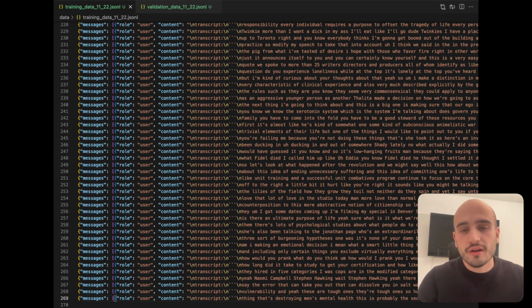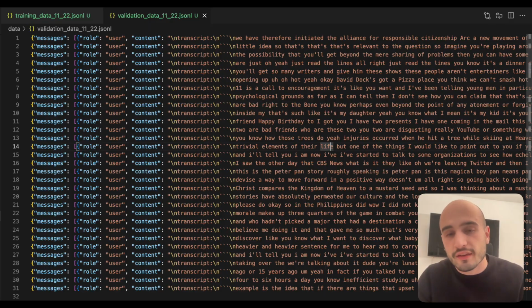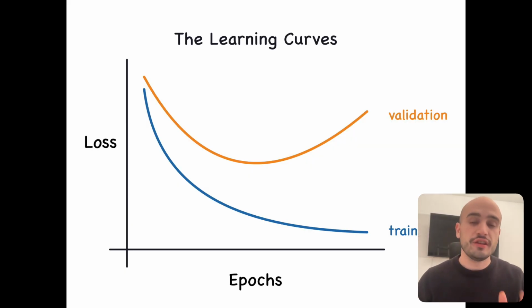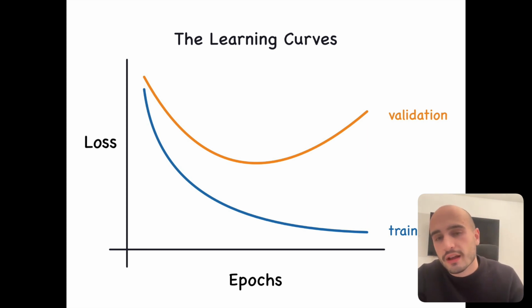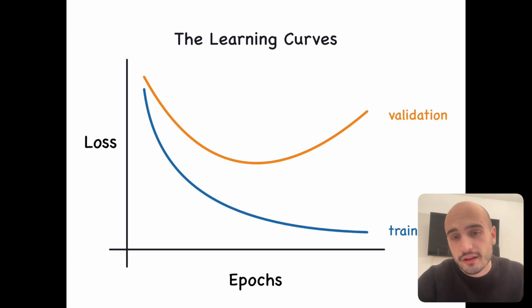All you need to do is to take 10% of your dataset and put it in another file for validation. The reason you need it is that you need to check if the AI is actually getting better at the task or if it's only getting better at remembering the examples you gave it. By having a validation dataset that it has never seen before, you can test it every time to see if it's actually getting better. If the validation and training loss are both going down, it means the AI is learning. But if the validation loss starts to come up, it means that it's not remembering the examples and you need to stop the training.